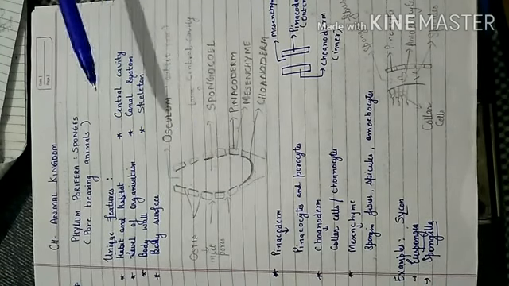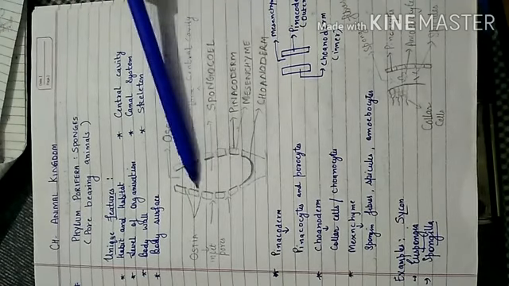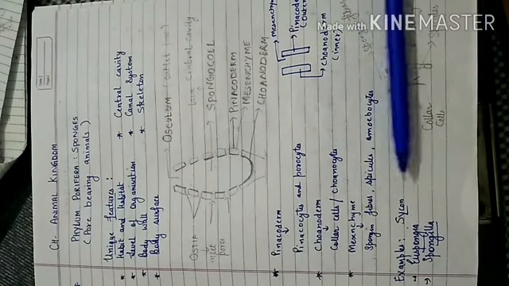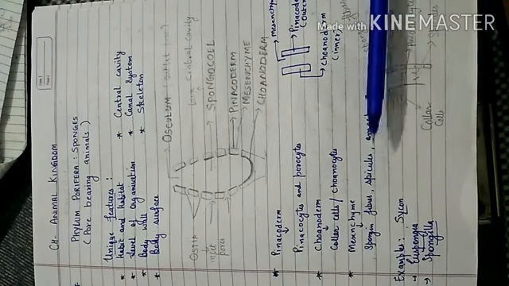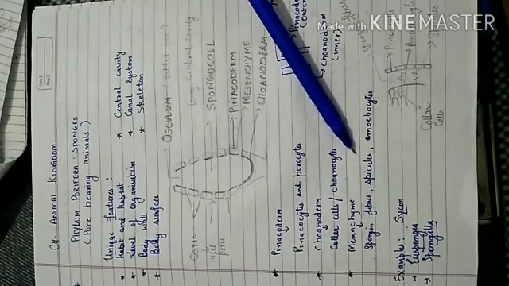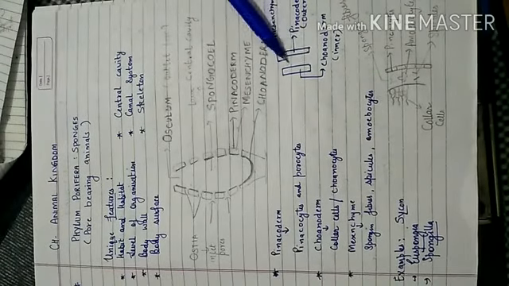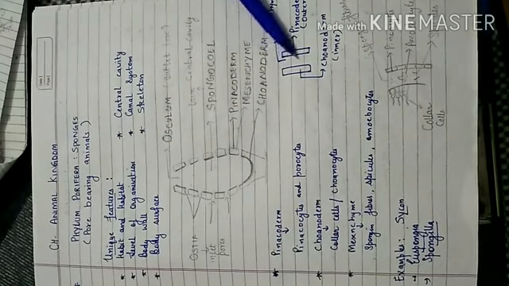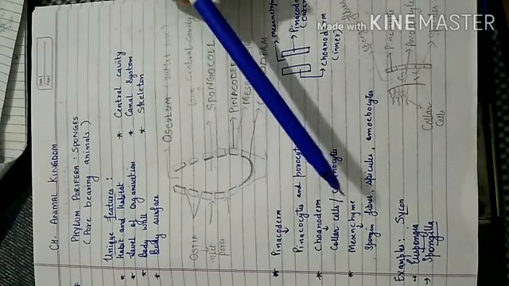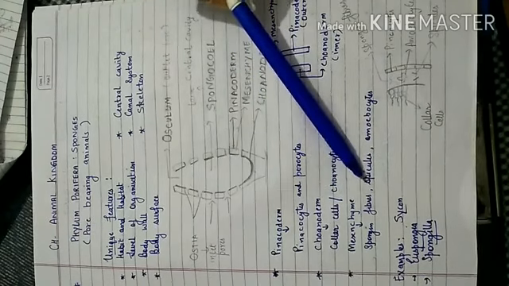Then the skeleton. The endoskeleton of the sponges is made up of the mesenchyme, and this mesenchyme consists of spongin fibers, spicules and amoebocytes. The spongin fibers, the spicules and the amoebocytes are present in the gelatinous material that is in the mesenchyme. The spongin fibers are made up of proteins.